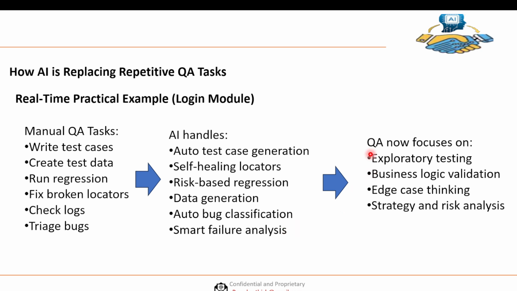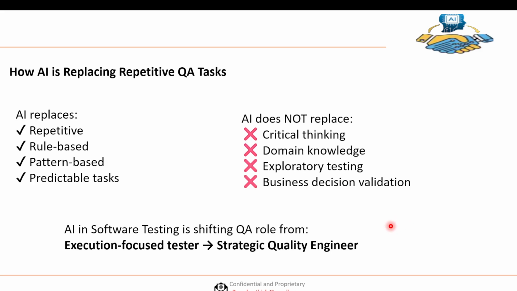Then we'll focus on exploratory testing, business logic validation, and edge case thinking. And we'll do the strategy and risk analysis. This is very important. Because of AI, it saves a lot of our daily or repeated tasks. Then we can focus more on increasing our domain knowledge and exploratory testing. We'll identify business logic validation and edge cases, and do strategy and risk analysis.